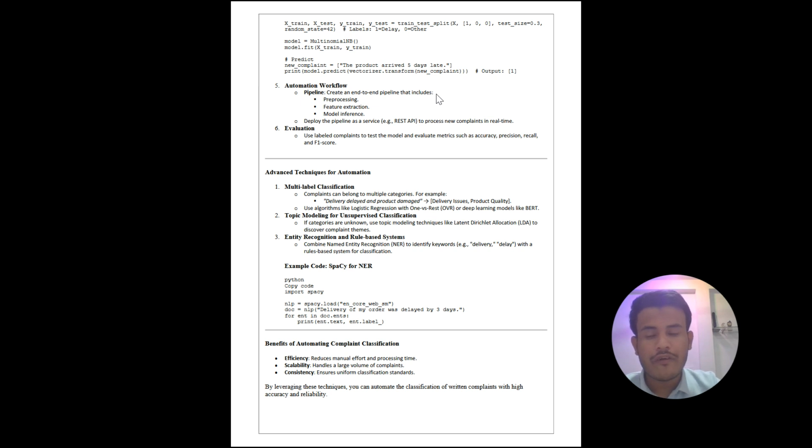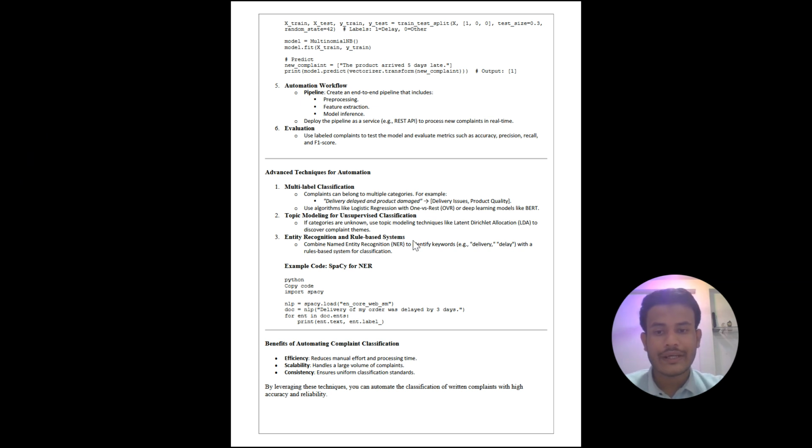And the 5th process is automation workflow. So first is pipeline. Create an end-to-end pipeline that includes pre-processing, feature extraction, model inference. And second is deploy the pipeline as a service. Example, REST API to process new complaints in real time. Then last one is evaluation. Use labeled complaints to test the model and evaluate metrics such as accuracy, precision, recall and F1 score.